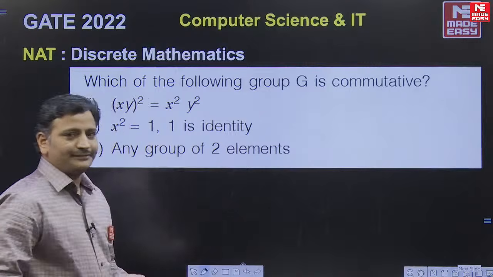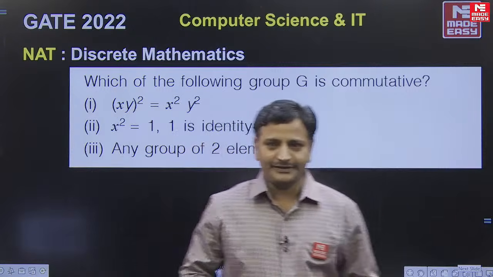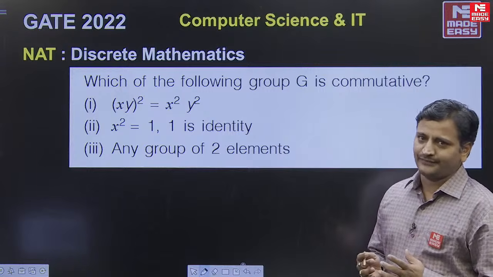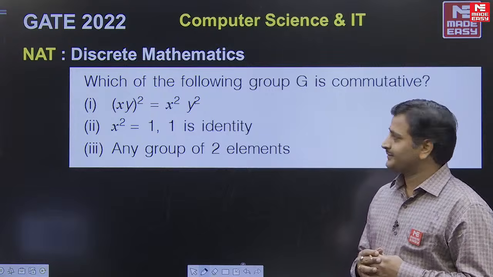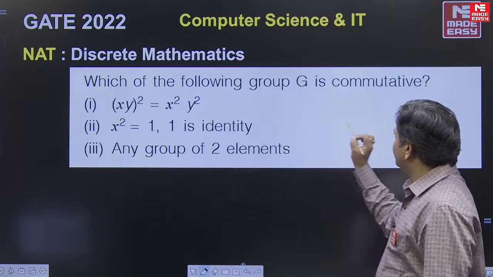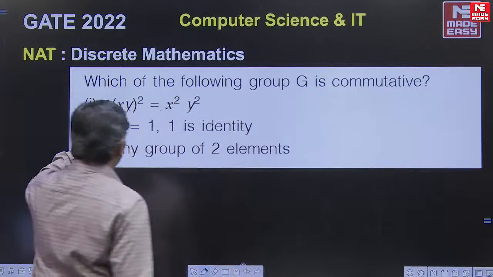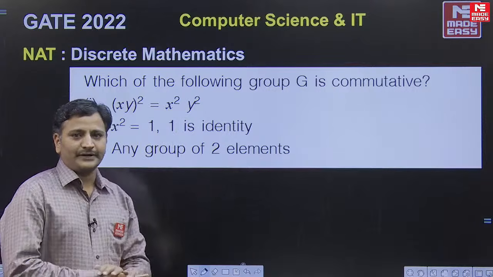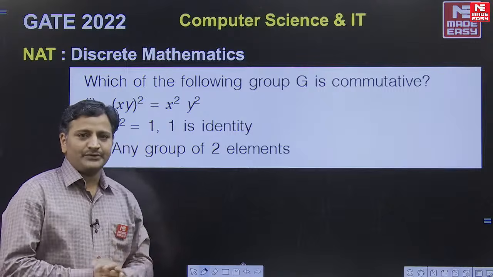Look at the first question. This question is based on group theory, friends. We have seen so many properties of groups. By using properties of group concept, we can easily evaluate this problem, friends. See, which of the following groups G is commutative? Look at the first one: xy whole square equals x square y square. If the group has this property, is it commutative or not?